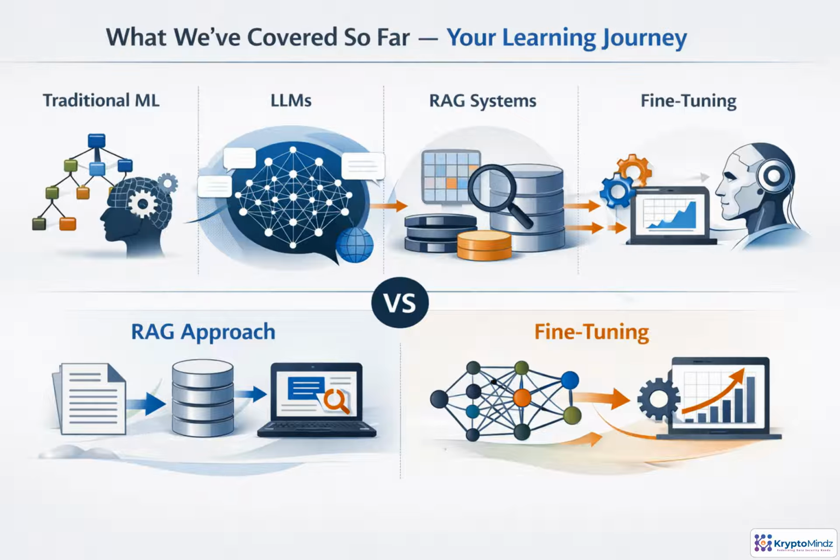So far, we've built the foundation: how context works in traditional ML and LLMs, how RAG retrieves external knowledge, and how fine-tuning changes model behavior. Now we're ready to compare RAG and fine-tuning directly.